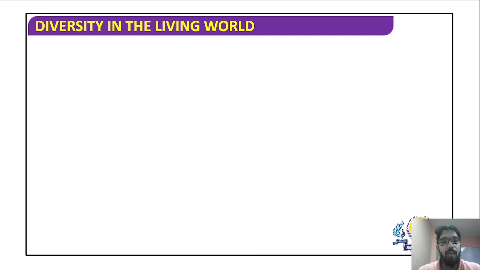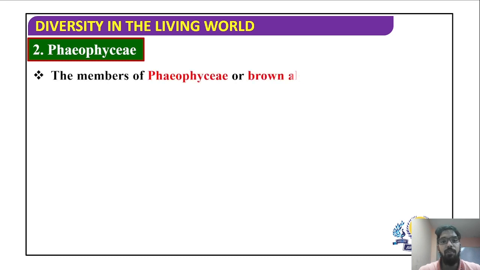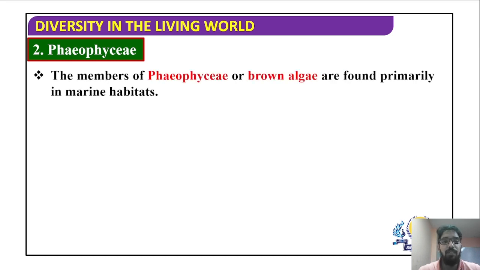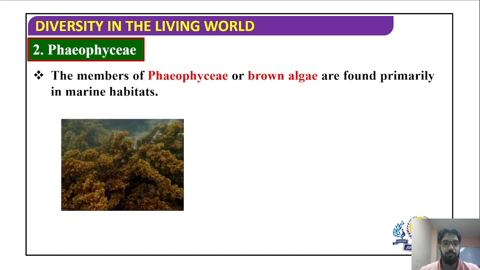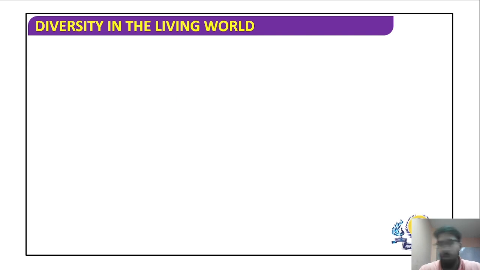Next, let us look at brown algae or Phaeophyceae. The members of Phaeophyceae or brown algae are primarily found in marine habitats. They show variety of forms, meaning that they can be very small also, and they can be very big as well.